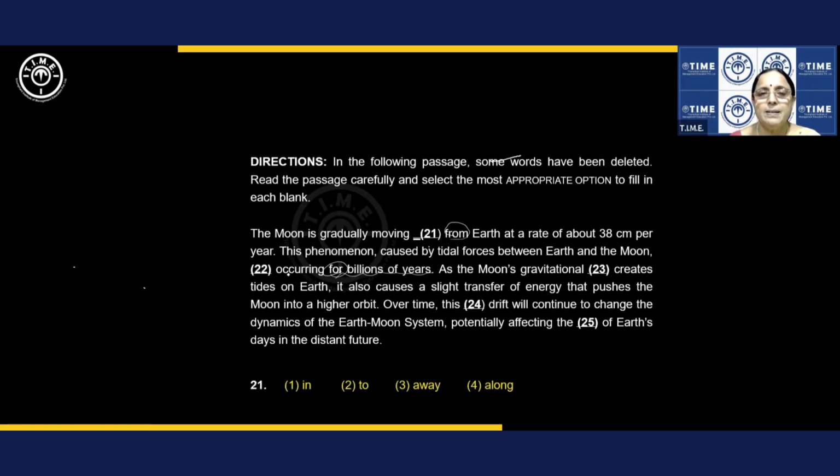What does it mean? It denotes a continuous action. Do you understand? As the moon's gravitational dash. Normally you say gravitational force or pull. This is what I say. If you're confident, you can write force or pull should be here.